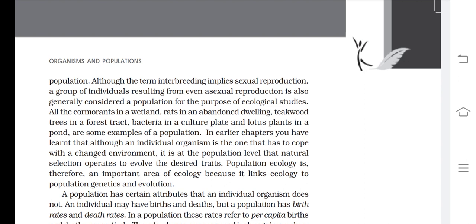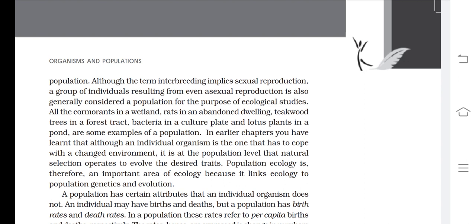Then there are some examples: cormorants found in a wetland, rats found in an abundant dwelling area, teak wood trees found in a forest tract, bacteria found in a culture plate, and lotus plants found in a freshwater ecosystem, that means in a pond. These are some examples of a population.